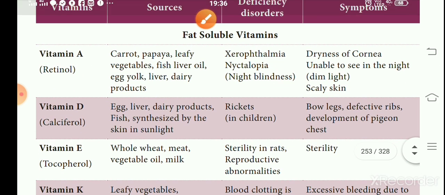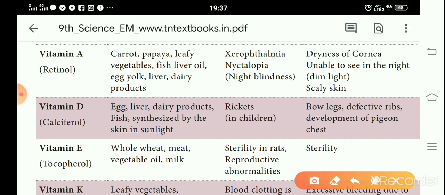Next one, vitamin D. It is also called calciferol. The sources are egg, liver, dairy products, fish, and it is synthesized by the skin in sunlight. I already told you that vitamin D is synthesized by the skin itself. That is, it is a naturally synthesized vitamin. We call it the sunshine vitamin. That is, vitamin D is called the sunshine vitamin.